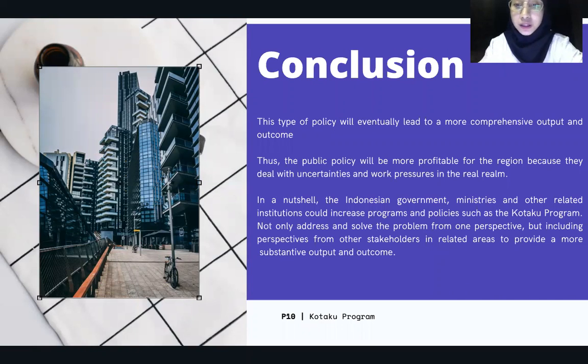This type of policy will eventually lead to a more comprehensive output and outcome. Thus, the public policy will be more profitable for the region because they deal with uncertainties and work pressures in the real realm. In a nutshell, the Indonesian government, ministries, and other related institutions could increase programs and policies such as the Kotaku program, not only addressing and solve the problem from one perspective, but including other perspectives from stakeholders in related areas to provide a more substantive output and outcome.